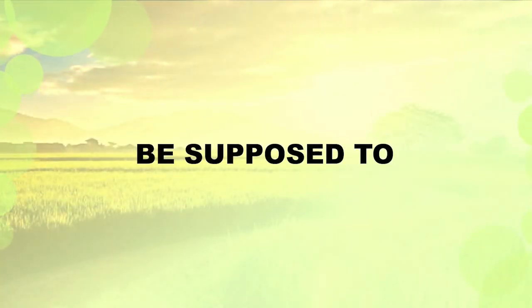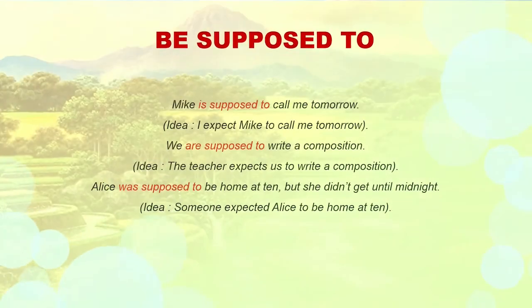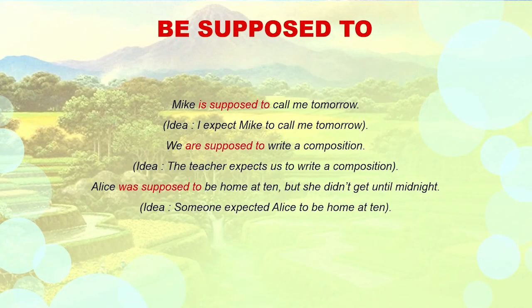Next, we talk about be supposed to. Be supposed to is used to talk about an activity or event that is expected to occur. For example, Mike is supposed to call me tomorrow. The idea: I expect Mike to call me tomorrow.